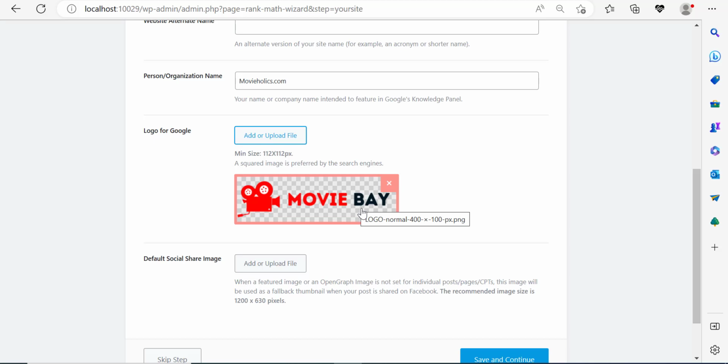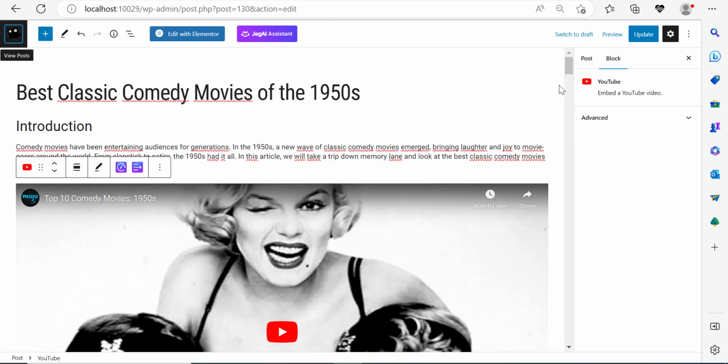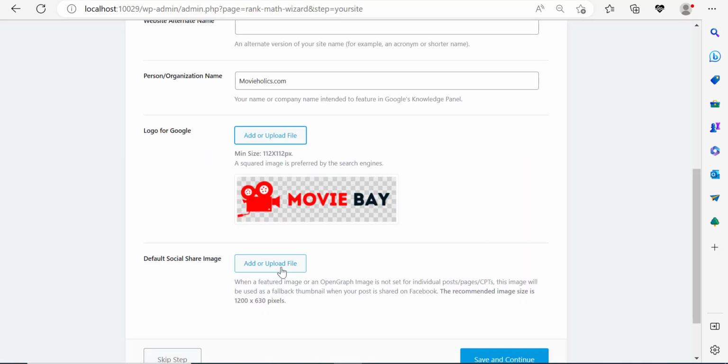Now, if I scroll down, the default social share image is the image that they're going to show when someone shares your post on social media in case that post doesn't have a featured image. Now with this particular post, we didn't add a social image or a featured image. So if we don't add a featured image, what's going to happen is that when people share this post on social media, an image is going to be displayed by default. And this image is the one that you put in here.